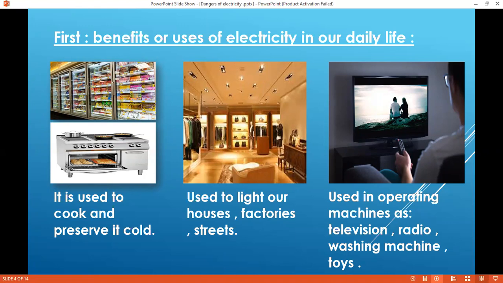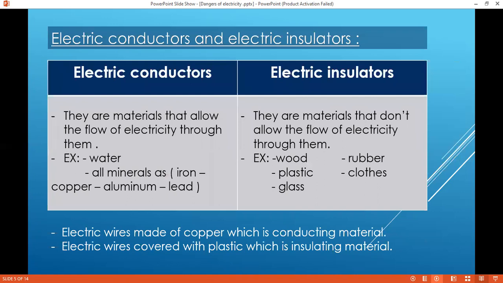It's also used to light our houses, factories, and the street, and in operating machines such as television, radio, washing machine, and a lot of toys which we use with batteries. It also uses electricity. So the most important thing is to compare between the electric conductors and electric insulators.